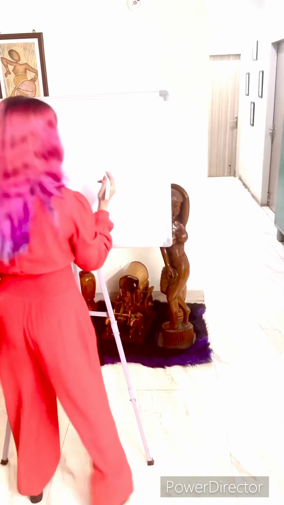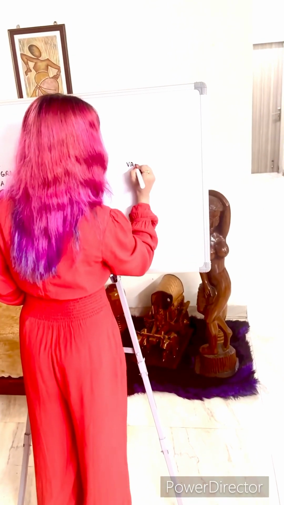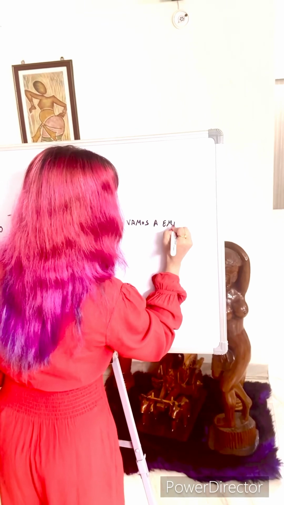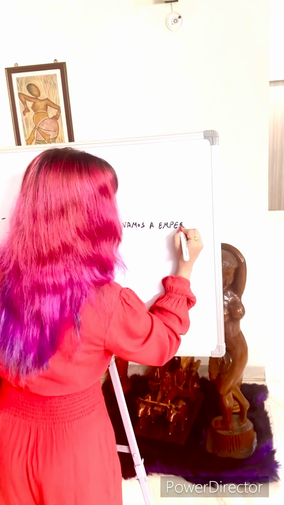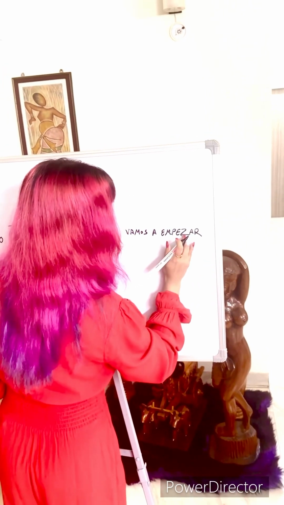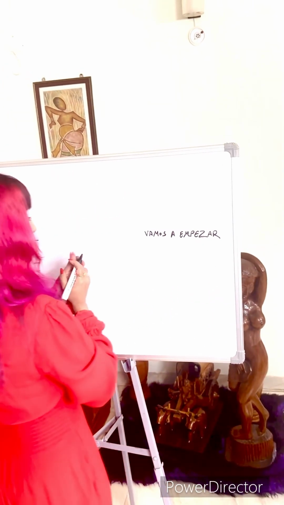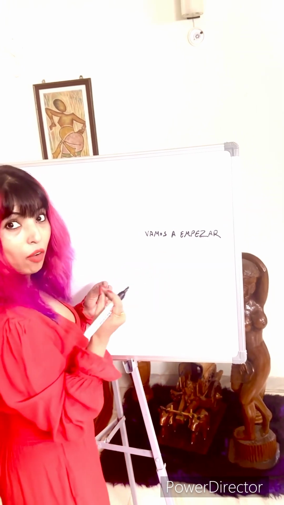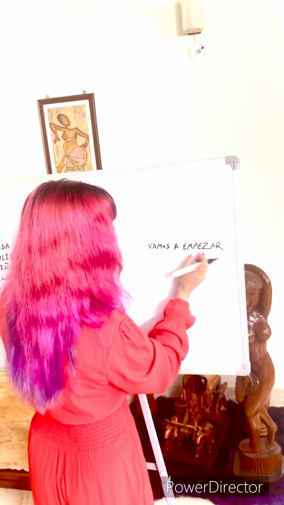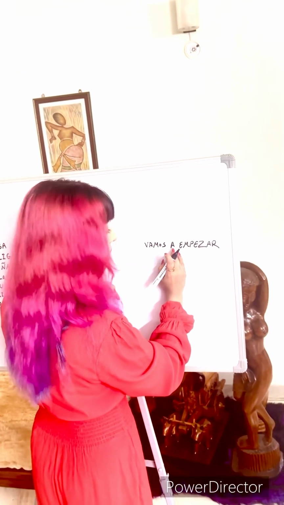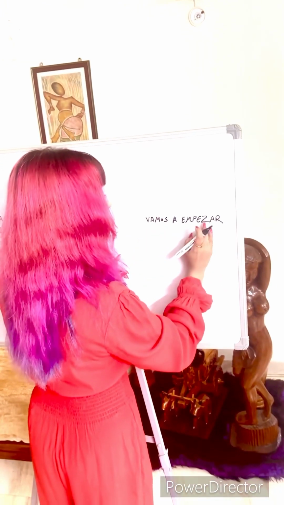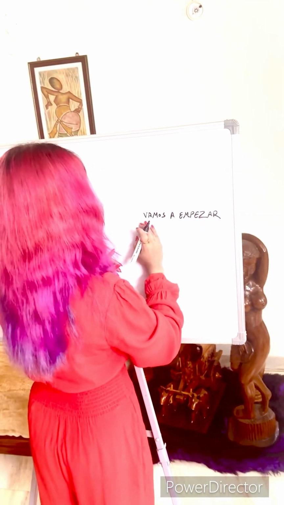Then I said vamos a empezar. But remember how I said that? Vamos a empezar. In the Spanish language, we tend to blend words. Here we had blended A with E. Vamos a empezar. And Z has a sound, so empezar.